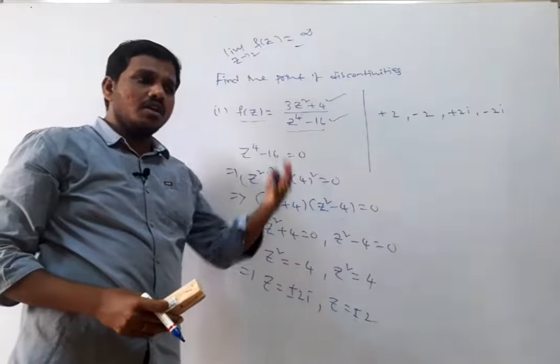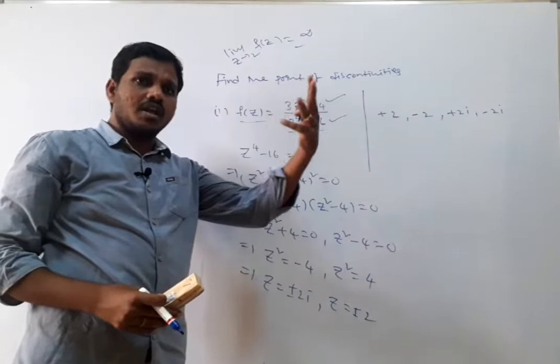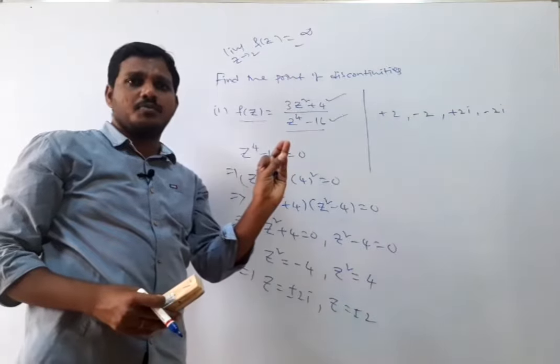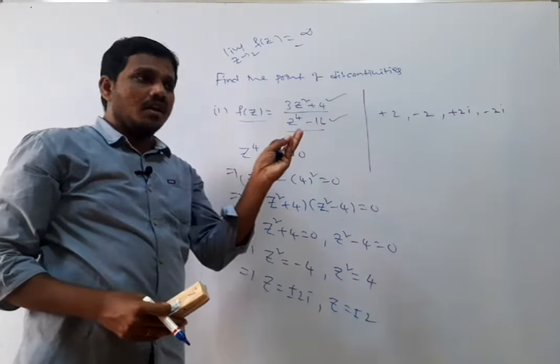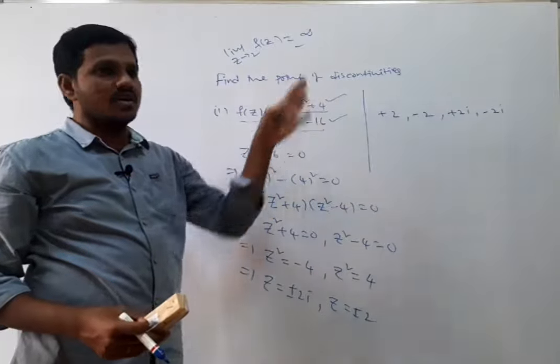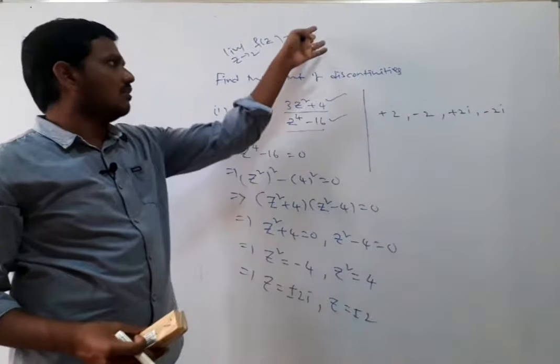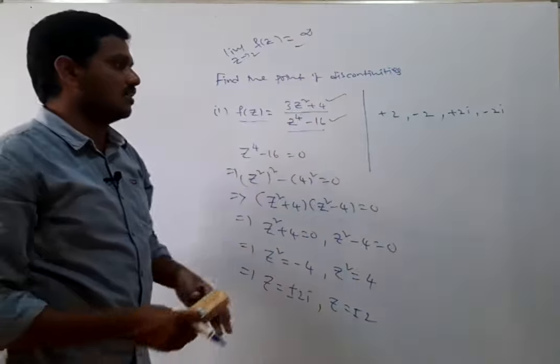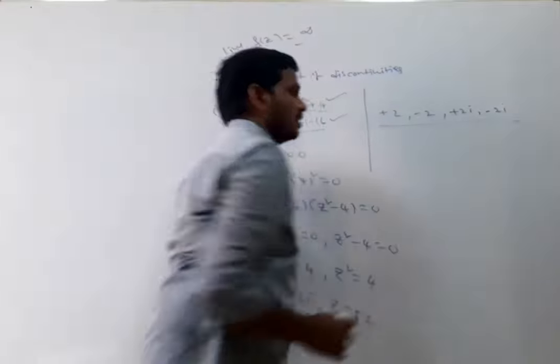To check continuity, the function should satisfy three conditions. First, the function is defined at that point; the limit exists; and the limit is equal to the function value. Here the function is not defined, we get infinity, so it is not continuous. These are the points of discontinuities.